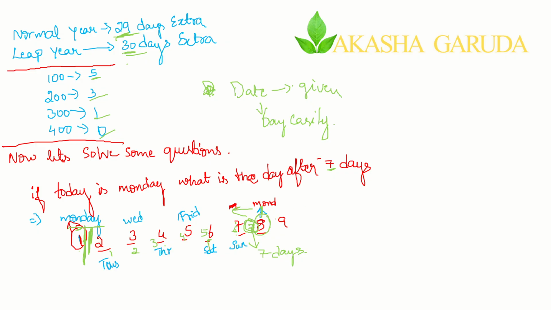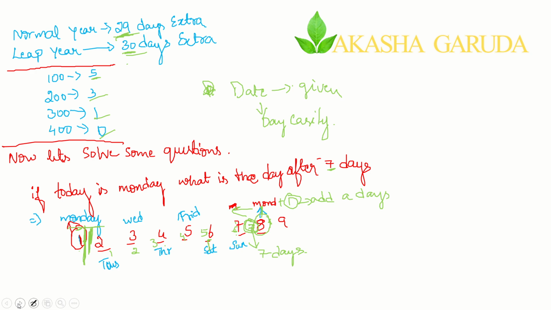After 8 days, if they are asking, go till 7 and you will know the 7th day is Monday only. For 8, what day? Monday plus 1. From after 8 days till 7 it is Monday only, and for 8 you need plus 1. So Monday plus 1 is Tuesday. You are just adding 1 day extra. Add a day and you will get the answer easily. So I hope you have understood this particular slide.